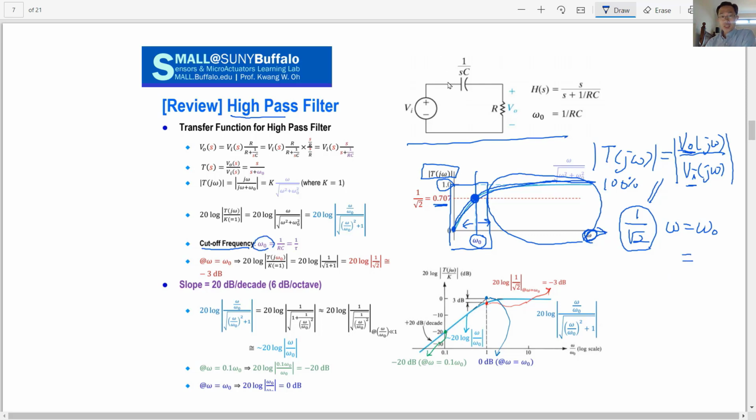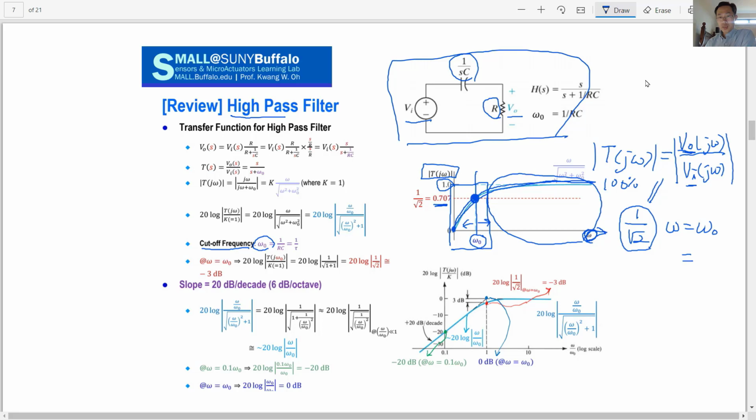If we analyze this simple high pass filter, we convert it into the s domain. This is V input and voltage output. R stays R, and the capacitance becomes 1 over sC. Then you can calculate the transfer function ratio.